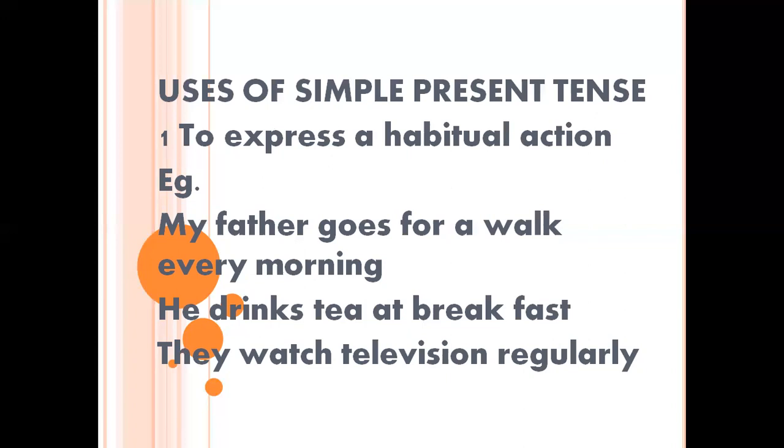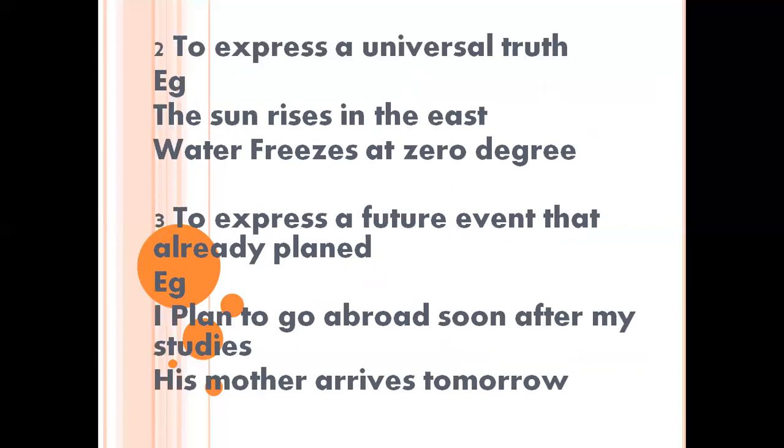Let's go with the third one. They watch television regularly. They, T-H-E-Y, they, right? They is third person plural. That's why we didn't add anything to this watch. We didn't say watches. They watch television regularly. Cool. We learned the first rule, to express a habitual action. Let's go with the second one.